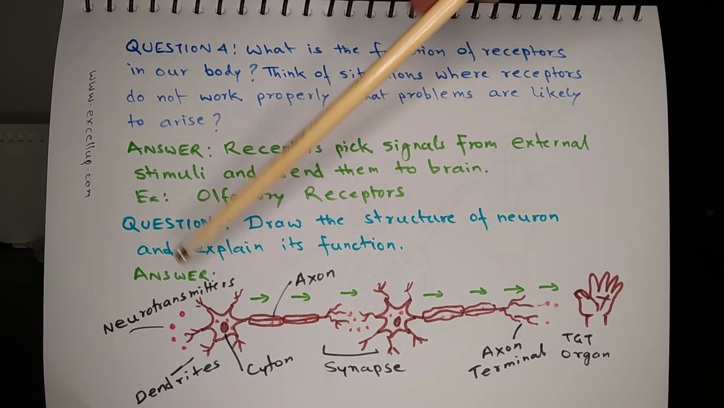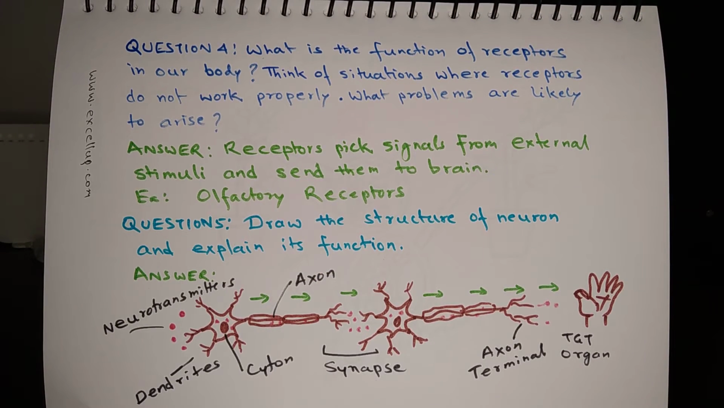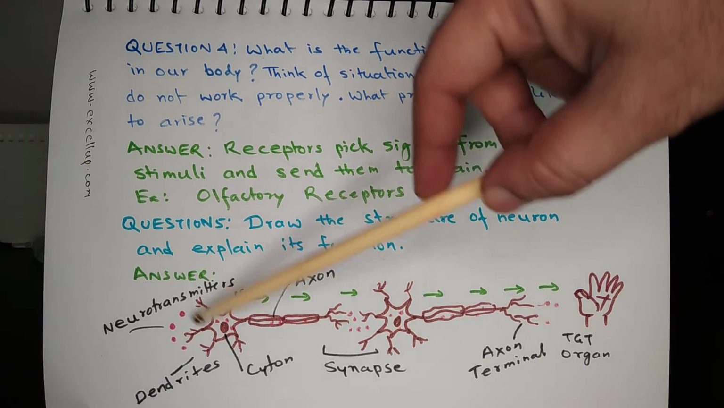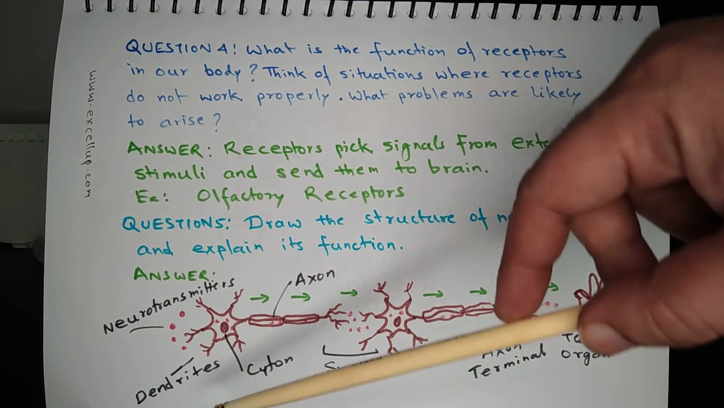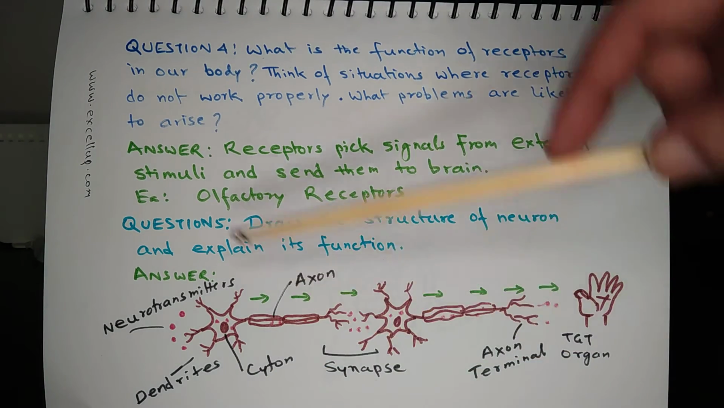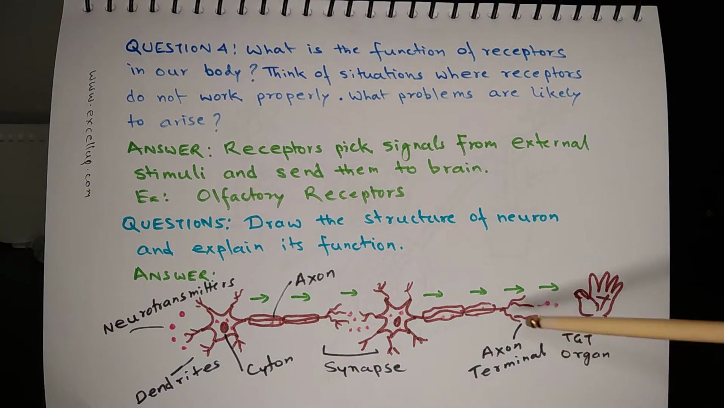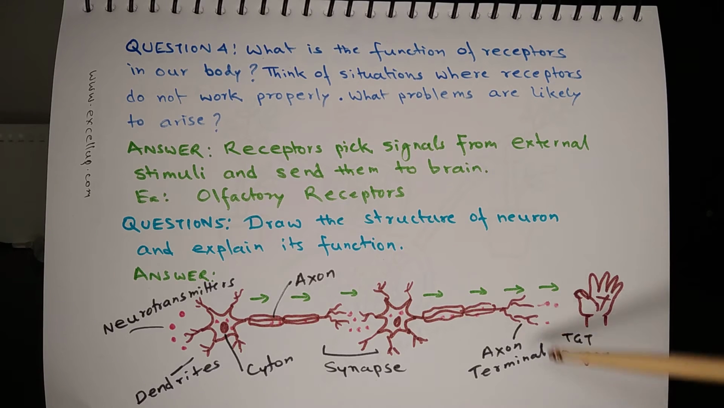The cell body appears star shaped or hydra headed, you can say, and there are numerous hair-like growths on the cell body. They are called dendrites. At the end of the axon, you will get more hair-like structures, and they are called axon terminals. So this is the structure.